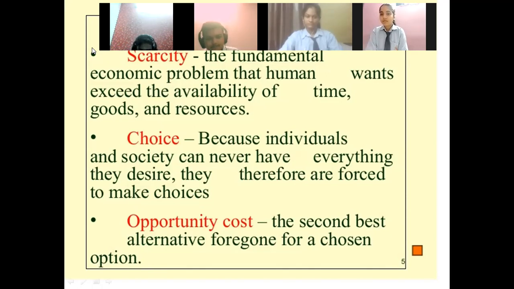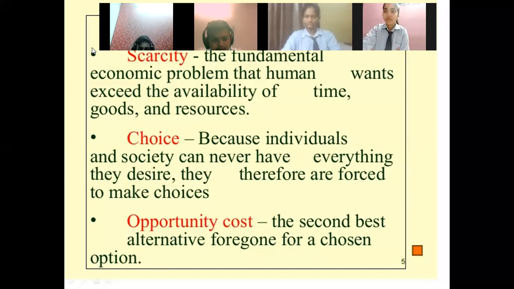Yesterday I gave you an example: if Mr. A can work as a businessman and earn up to rupees 1 lakh per month, or work as a doctor and earn up to rupees 2 lakhs per month, or work as a teacher and earn up to rupees 1 lakh 50,000 per month, then whichever alternative he chooses, the next best alternative he has to forego is known as opportunity cost, right?